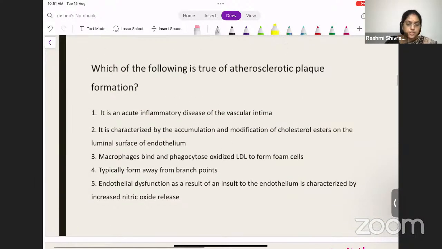So coming to this question, what is the answer? Macrophages bind and phagocytose oxidized LDL to form foam cells. So this will be the answer for this question.